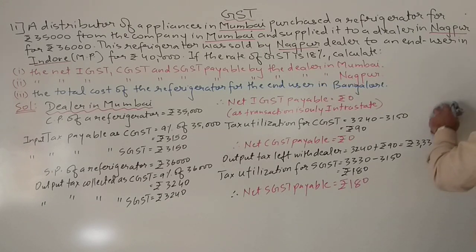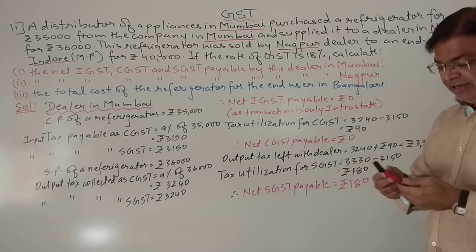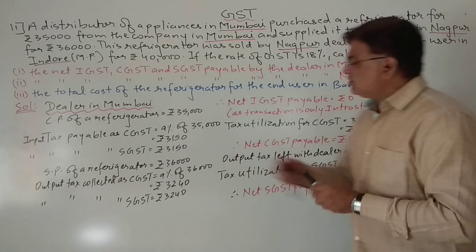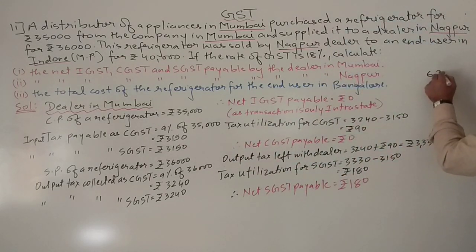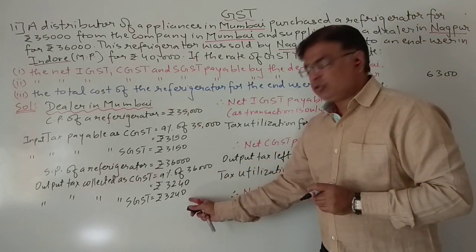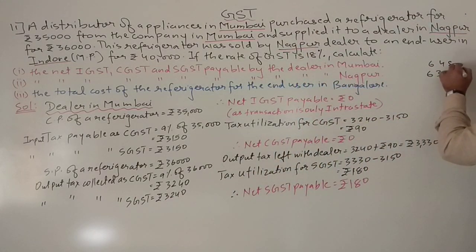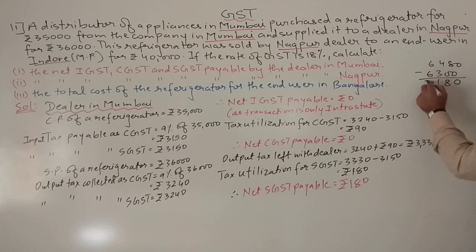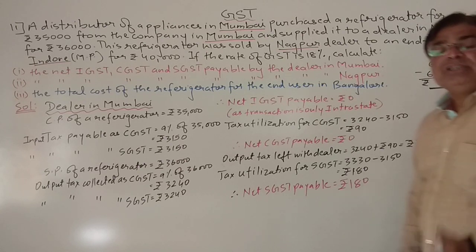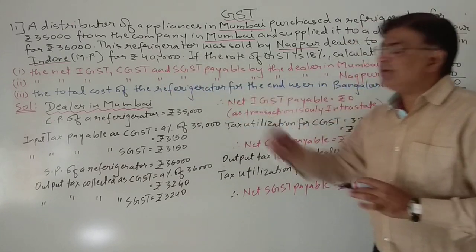See, if it is asked directly what is the amount of tax paid by the dealer of Mumbai to the government, then we can directly see how much tax he has paid. So it is 6300. Okay, students? And how much tax did he collect? He collected 6480. So 6480 is collected and he paid this much. So how much tax will the dealer of Mumbai pay to the government? 180. But 180 is which tax, IGST, CGST or SGST? But here they are asking separately.